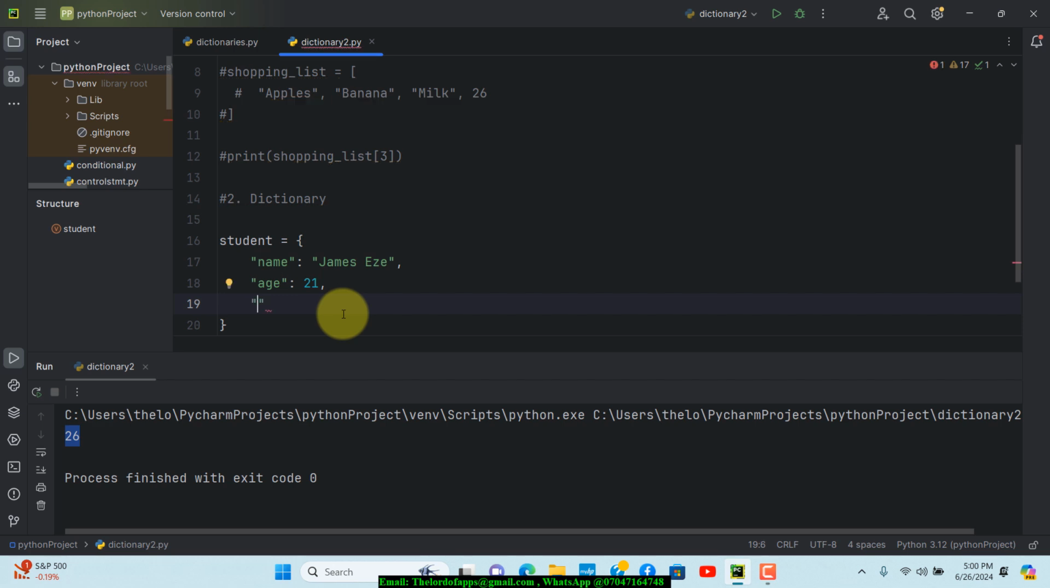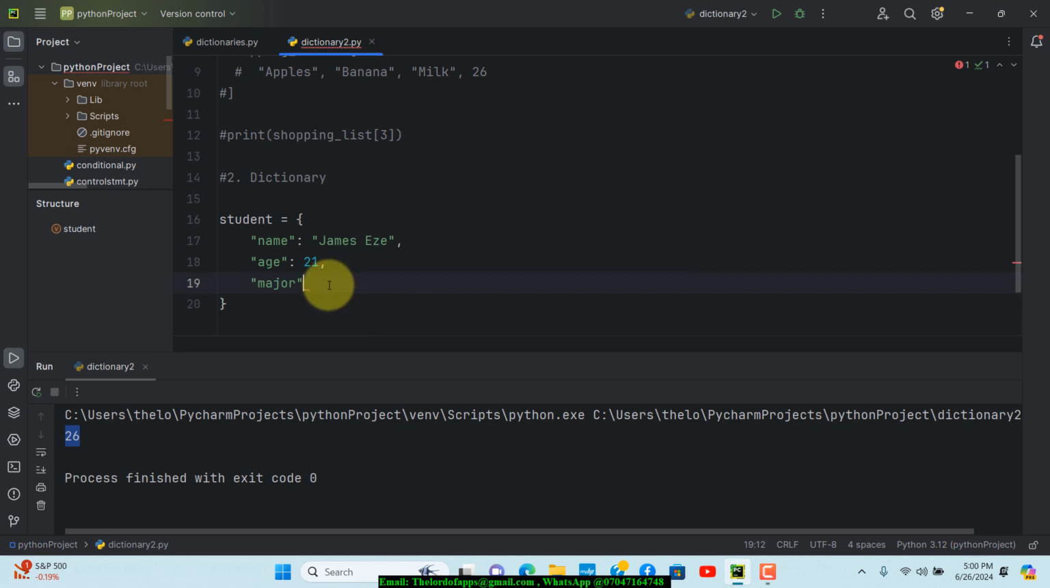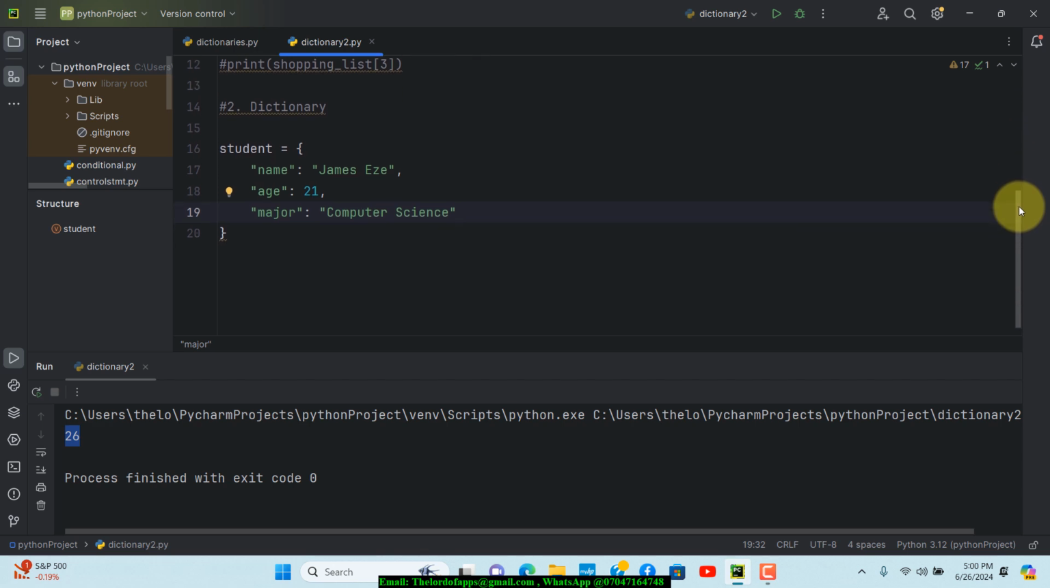We can also do something like major. Let's say that this person is a major in something like computer science. You can do that right there. Let's make sure our colon is in here, and in quotes we can just say something like computer science, like that. Okay, and we can also set other things if we want. Let me just stop at that particular point right now.